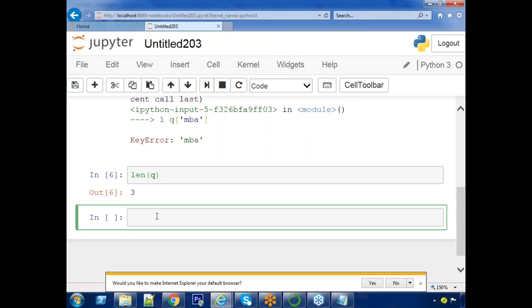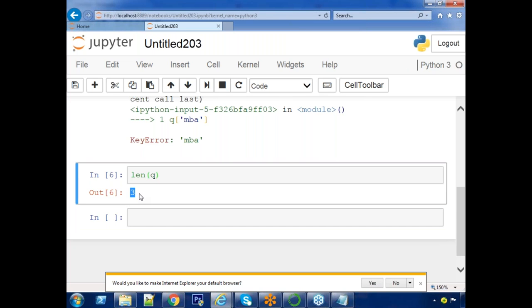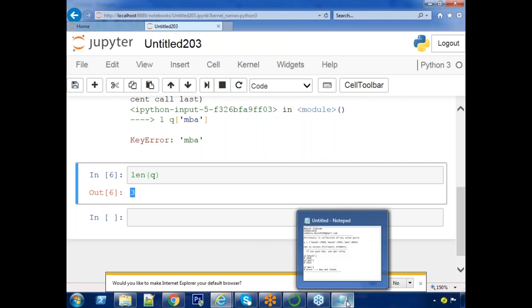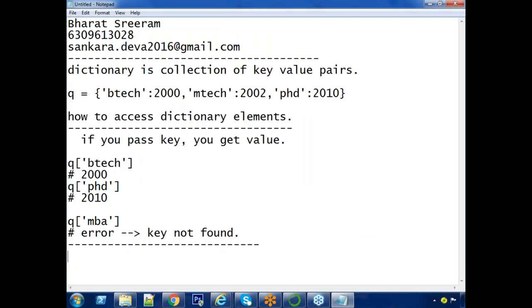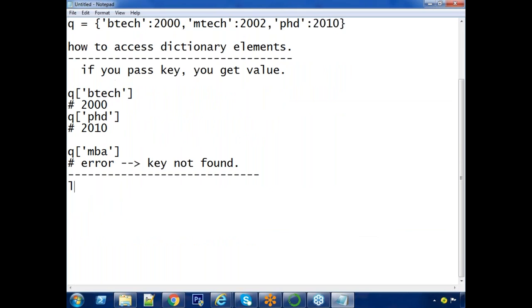Len of Q, I said. What is the reply? 3. That means the number of pairs is 3.